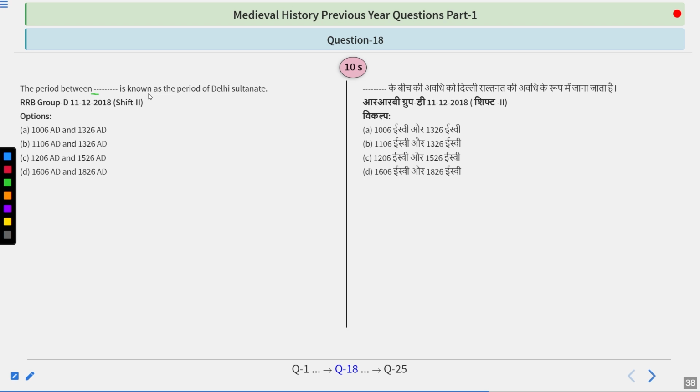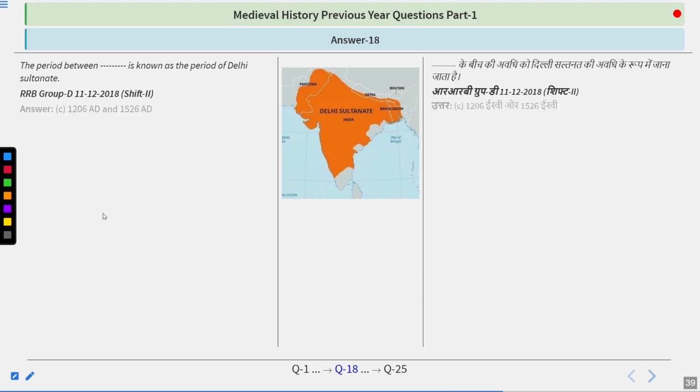The period between these dates is known as the period of the Delhi Sultanate. Quite simple, I guess. So try to find out the answer, guys. Here's your time. And if you are thinking right, the answer is quite simple. The answer is 1206 to 1526. So this was the Delhi Sultanate.